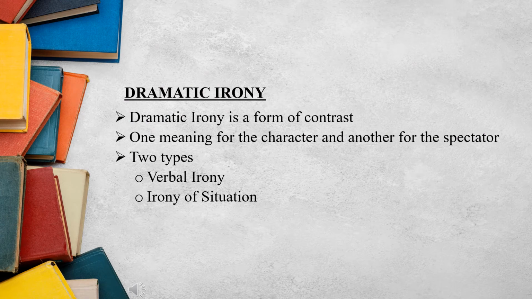First, let's see about dramatic irony. Dramatic irony is a form of contrast. Here, when there is some dialogue or when some incident happens, it means one thing for the character and another for the spectator. And there are two types of dramatic irony. They are verbal irony and irony of situation.